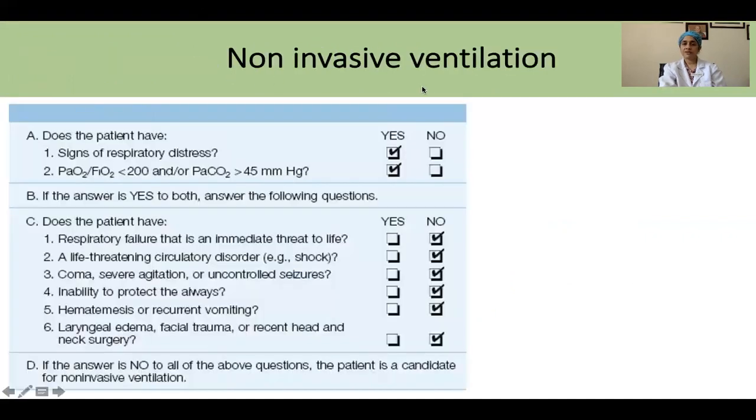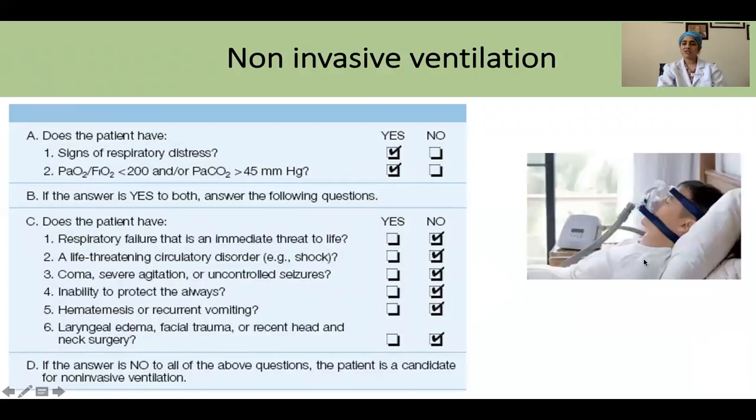To provide non-invasive ventilation to a patient, the two important criteria are signs of respiratory distress, that is tachypnea, exhaustion, or the patient showing signs of autonomic features like sweating, increase of heart rate. If all these signs of respiratory distress are present, along with PO2 FiO2 ratio of less than 200 and the PaCO2 rising above 45, that is respiratory acidosis precipitating, this classifies a patient for a non-invasive ventilation.